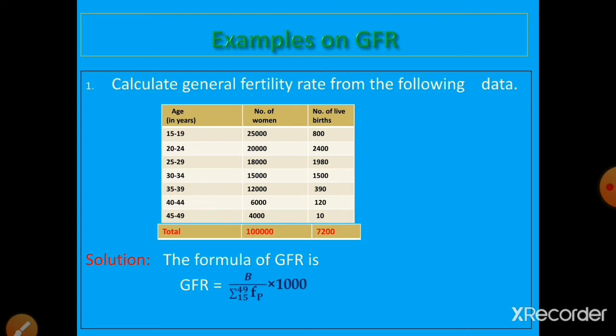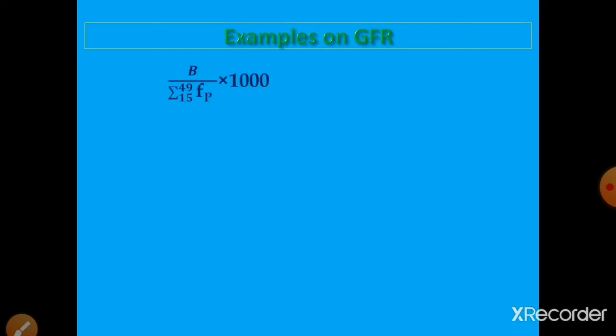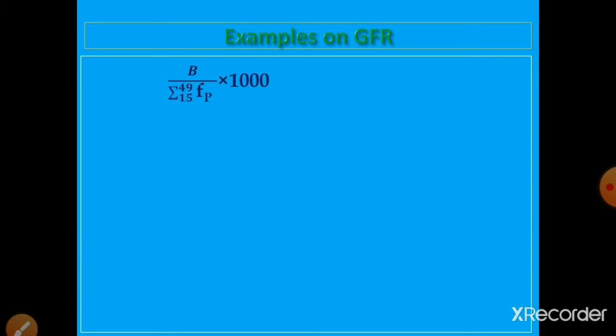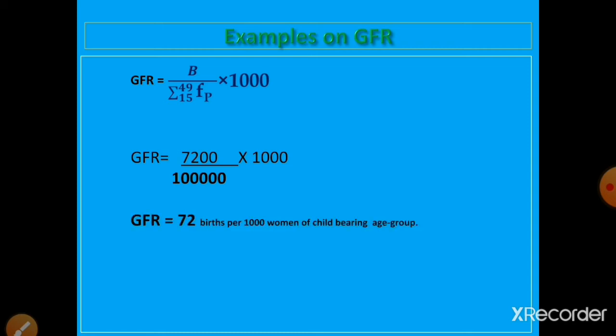For calculation of GFR, the total female population is 1 lakh and total births is 7200. Now substitute the values. GFR equals B divided by summation 15 to 49 female population, into 1000. So births 7200 divided by female population of the age group 15 to 49, which is 1 lakh, into 1000. This becomes GFR equal to 72 births per 1000 women of childbearing age.